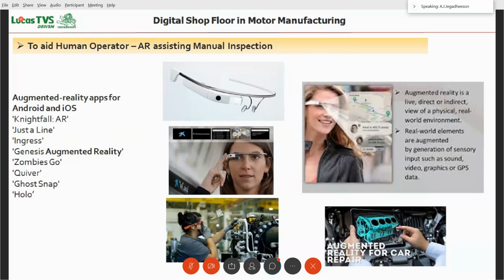So Microsoft you have used on Watson, that we are using for skill dependent jobs. And the third concept is digital twins. A digital twin is where we have a physical element, and we develop a digital replica of that element. It can be a product or it can be a machine.